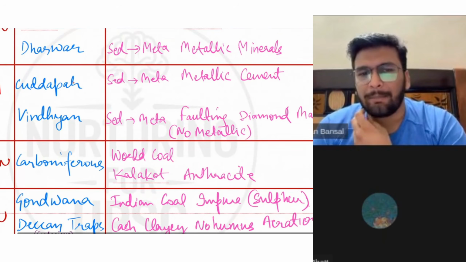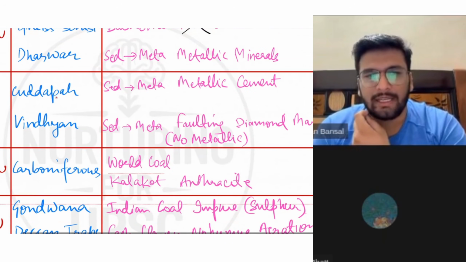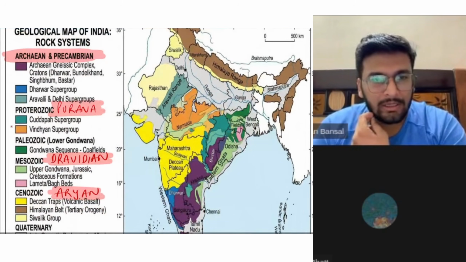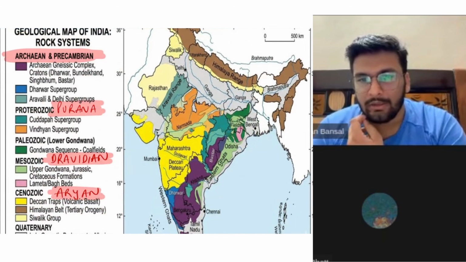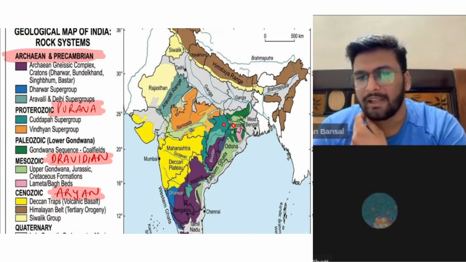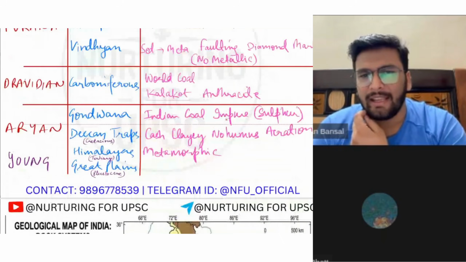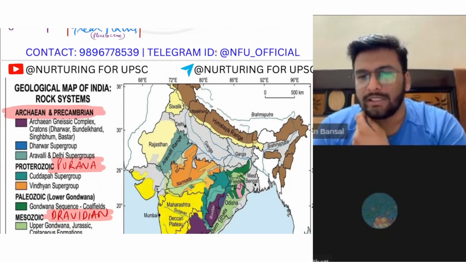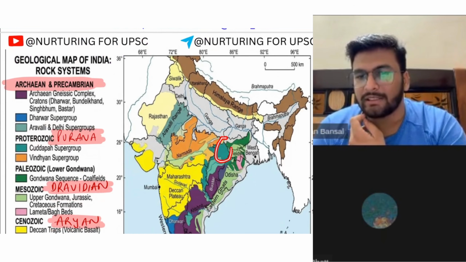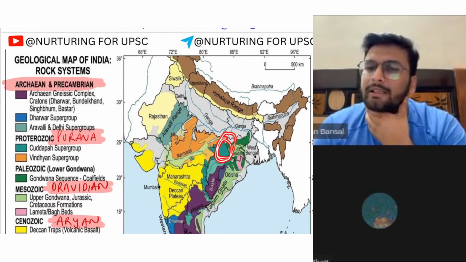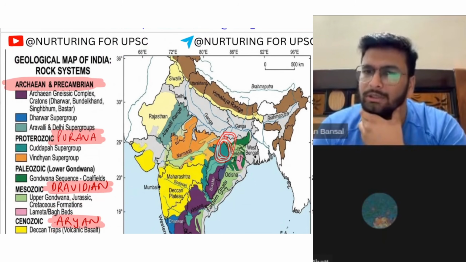But what is the Kadapa area? Here is Kadapa, see where Kadapa is. This green one is slightly the Kadapa area. Over here sedimentary metamorphic rocks are present, and they have metallic minerals. That's why over here you will find the iron industries. Iron, copper, gold, all these things will be found.